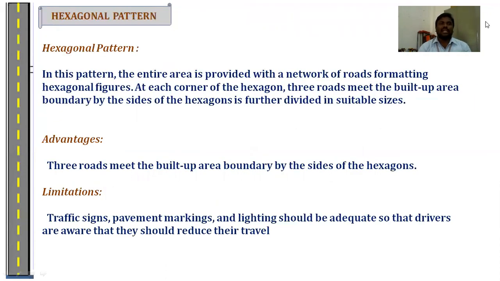In this system, the entire area is provided with a network of roads forming hexagonal figures. At each corner of the hexagon, three roads meet, and the built-up area, bounded by the sides of the hexagon, is further divided into suitable sites. These roads meet the built-up area bounded by the sides of the hexagon.